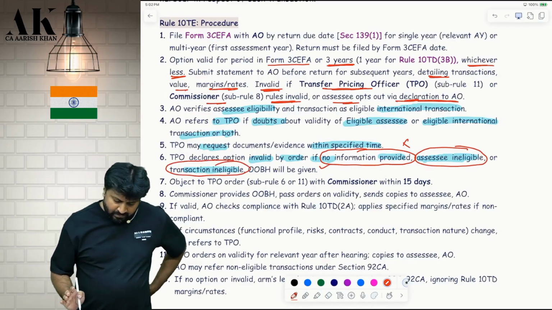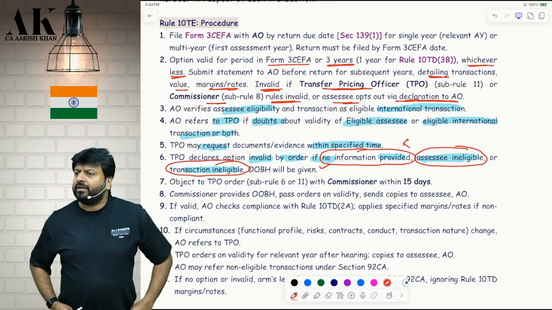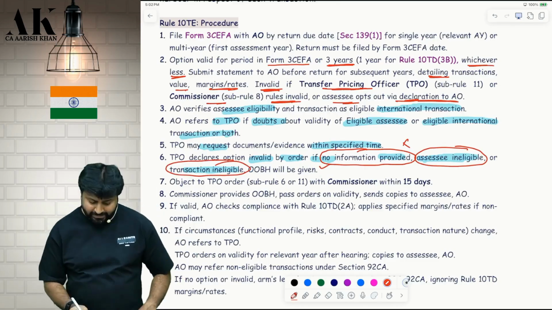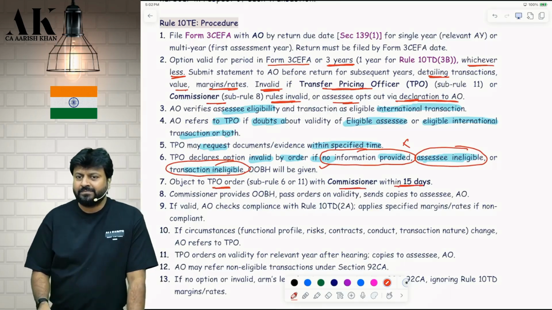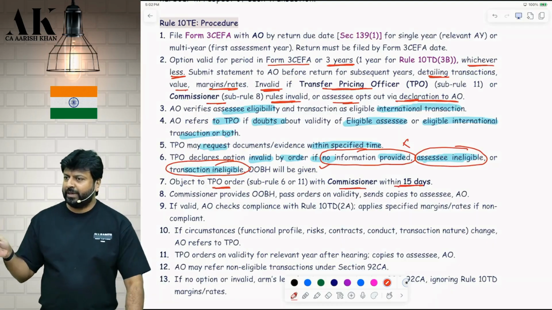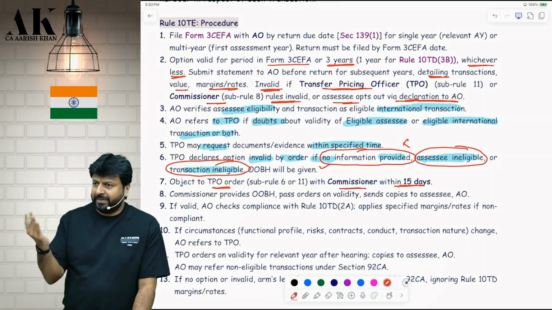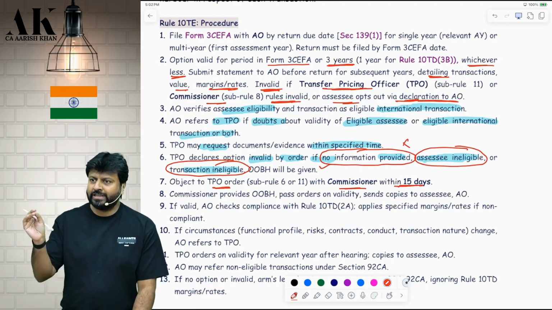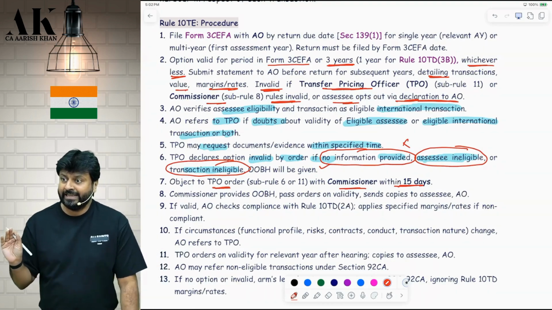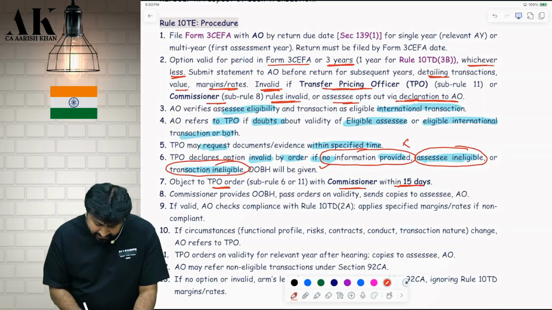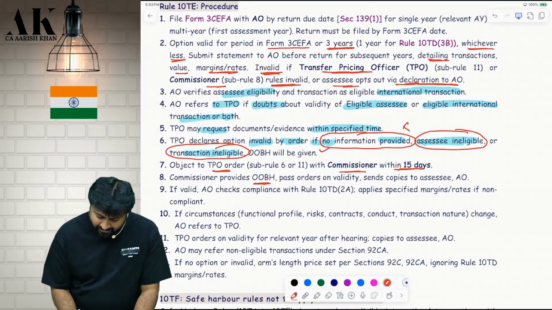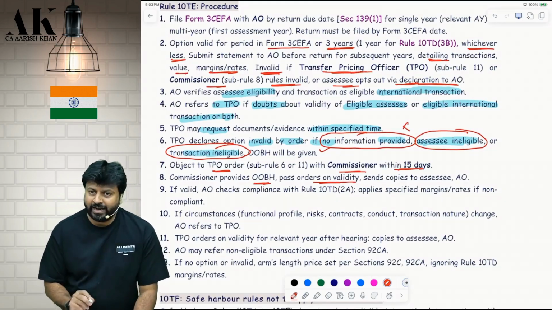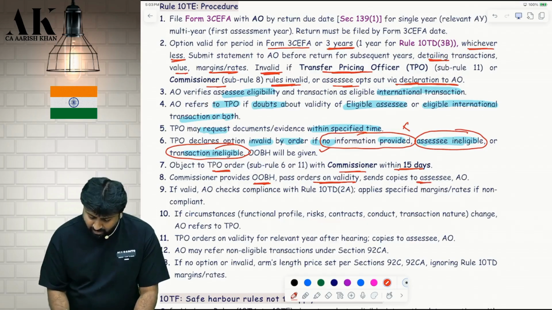Okay. You are not happy with the TP order? Tell me now. Then you will object to whom? The Commissioner within 15 days. Can you see this? You can file an appeal to the commissioner. Okay. It's not an appeal actually. It's an objection. Okay. It's not a CIT appeal. It is the commissioner, CIT. Is it clear? Then the commissioner will do that national time pass. What? Opportunity of being heard. He will pass orders on what? Validity, whether it is valid or invalid, and send the copy to whom?